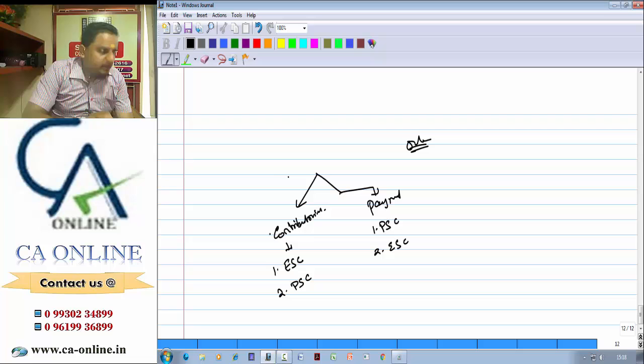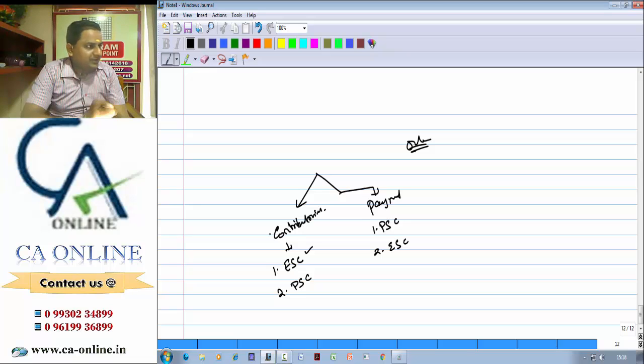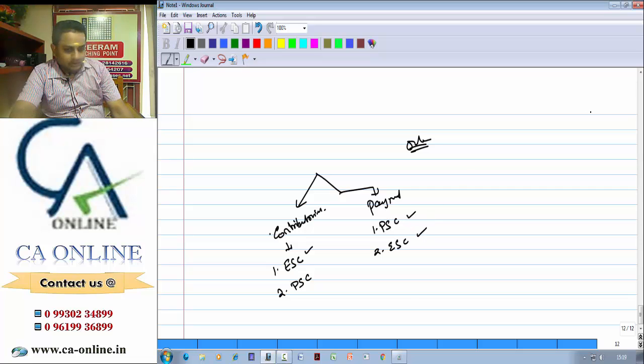That is, when a call is made by the company, first they will call from equity. If there is any risk, first it will be taken by equity, then it will be borne by preference if required. But when the company is making payment, first it will be paid for preference, then only it will be paid for equity.